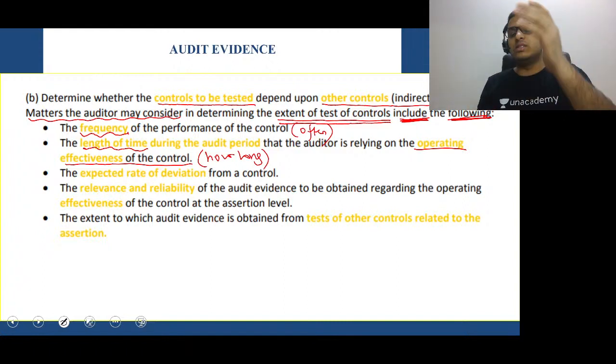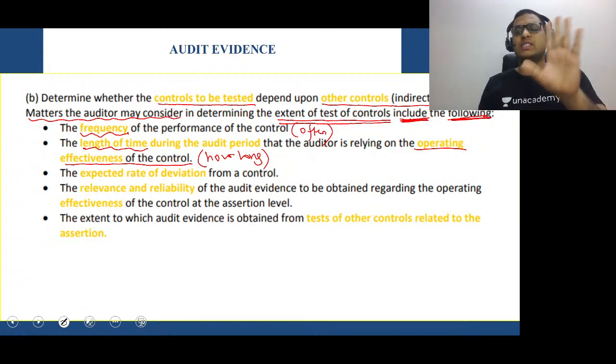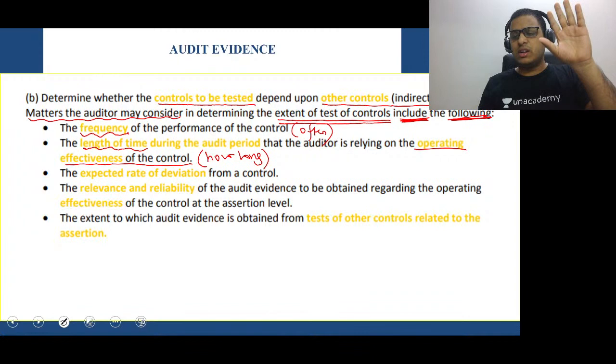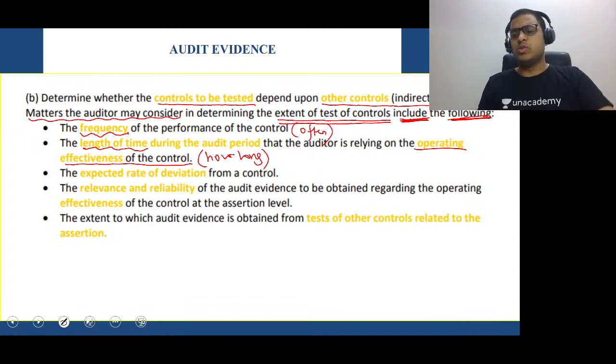Whenever you think about this point, think about that airport example. Can the security of the airport ever say, okay, wait, today we are not going to check? Whoever wants to come to the airport, board the flight, go in the air, and come down again, you can do it, no problem, we are not going to check anyone. Can they ever do that? The answer is no. I hope you are able to understand what I'm trying to say. Okay. Next is what?